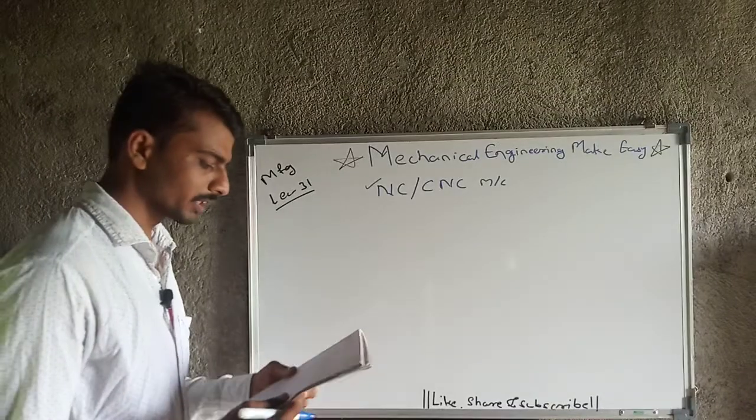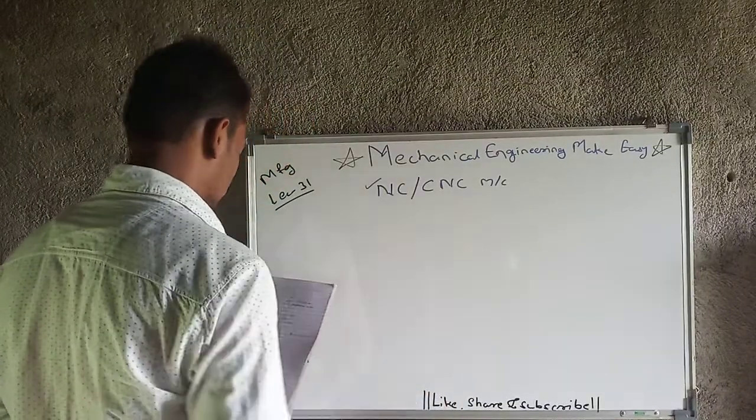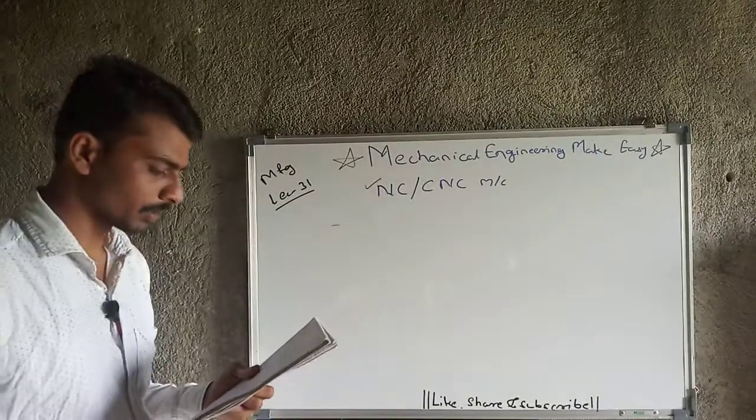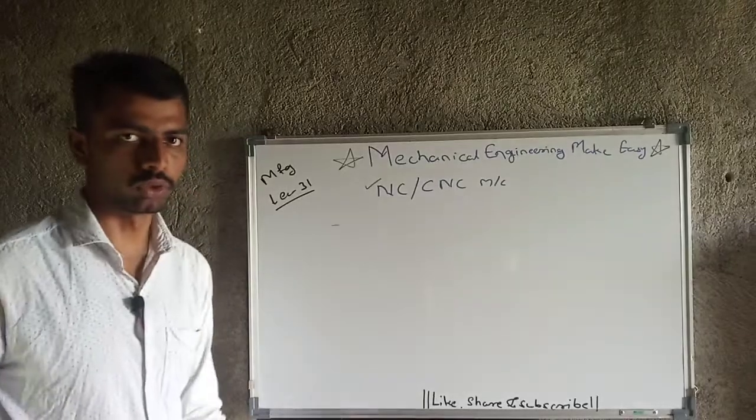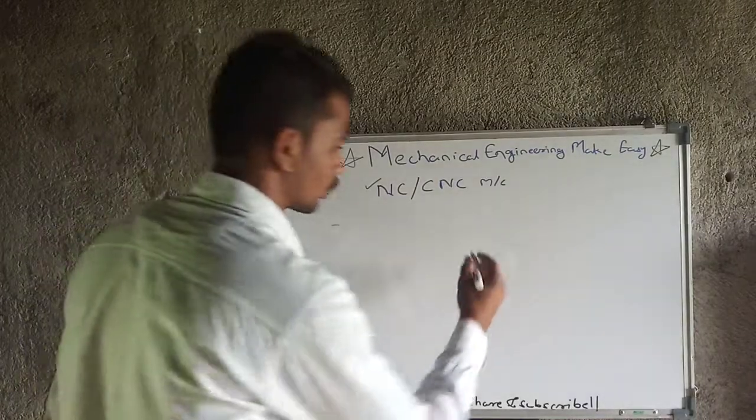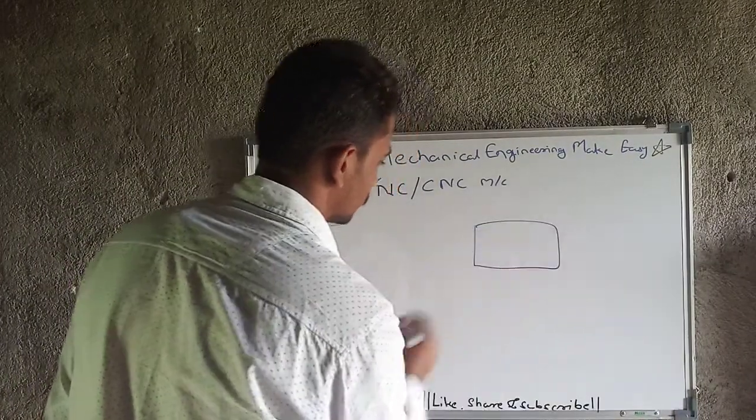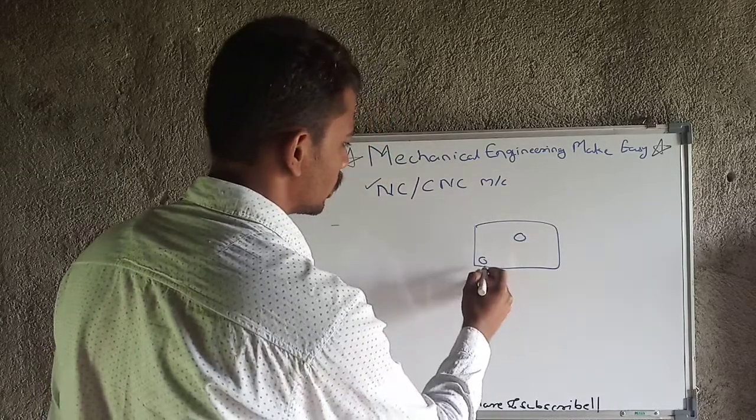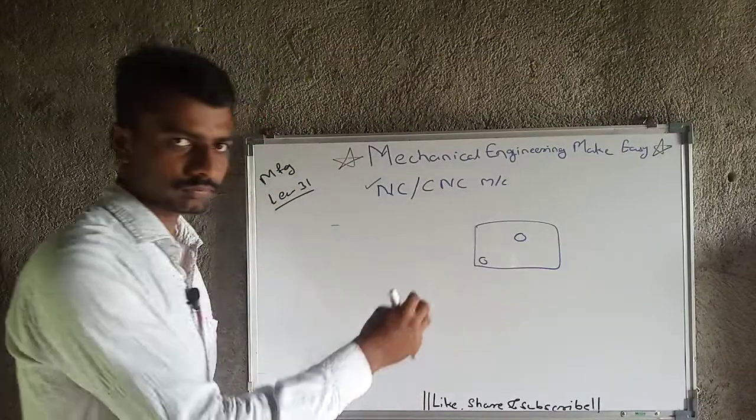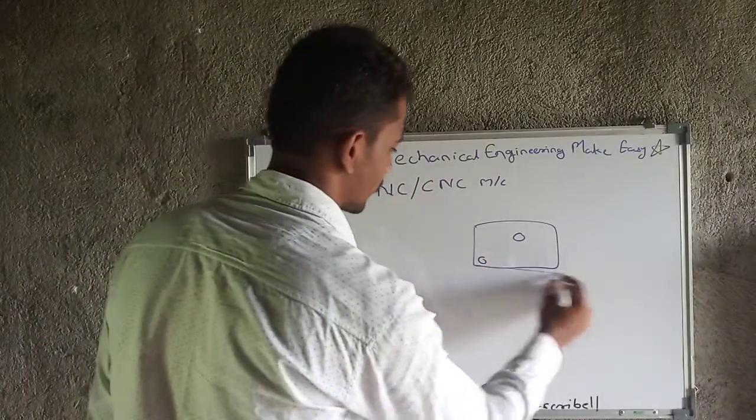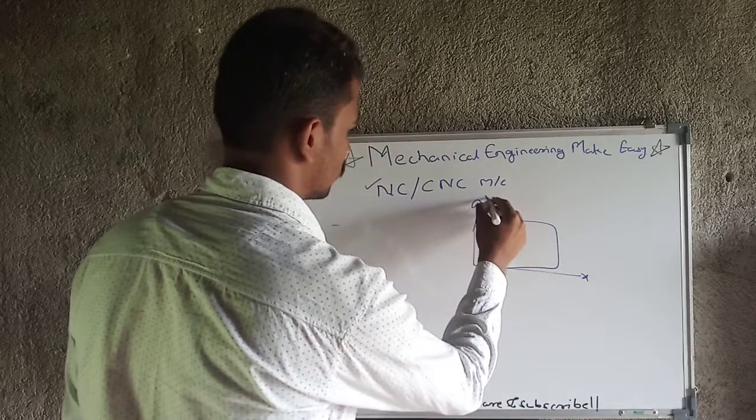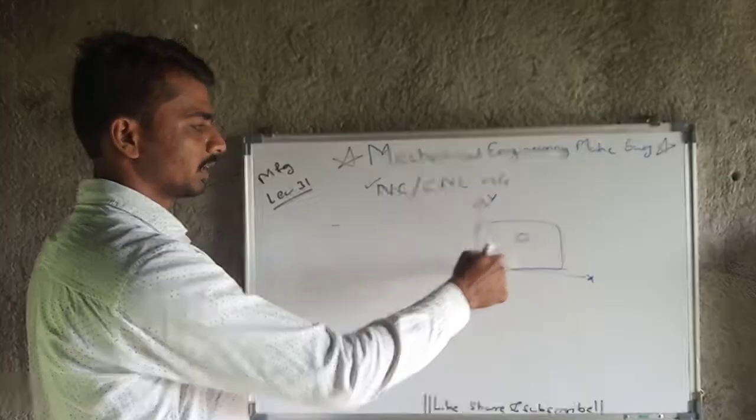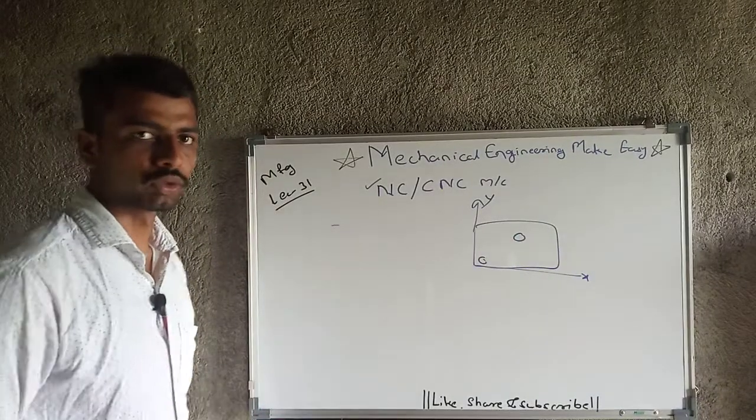So what is the classification of NC machines? The classification will firstly be based on the control system features. There will be point to point control. Point to point control means, for example, if this is a plate and here is my tool, and I have to move it from here to here, I only give the x and y coordinates. For example, in this xy plane, I will only give the coordinates of this point and this point. Ultimately that system is nothing but point to point control.